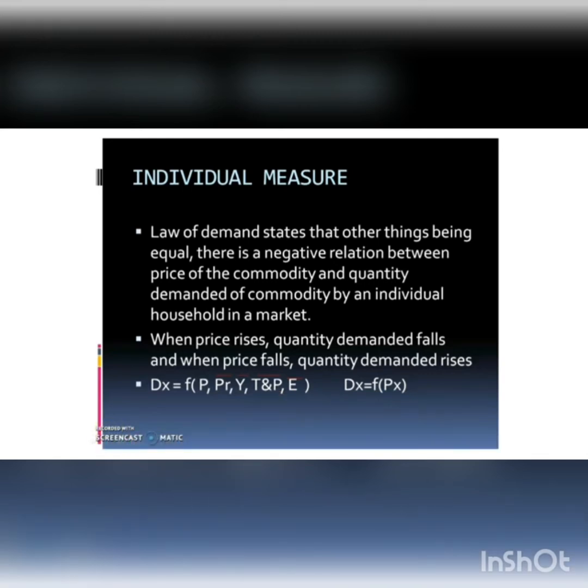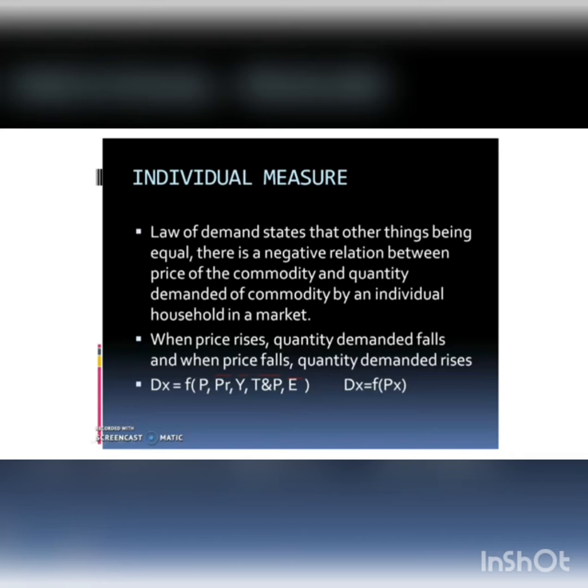So, the basic assumptions of this law are there is no change in price of related goods, income of the consumer, taste and preference of the consumer, and expectation about price changes in future. Demand is only the function of price. That is individual measure of law of demand.